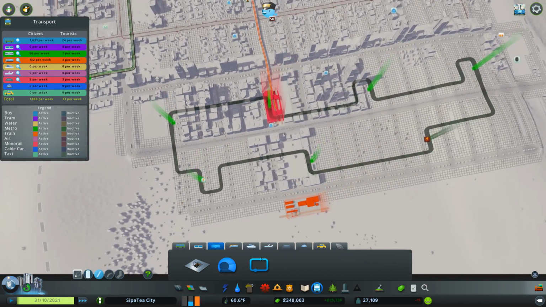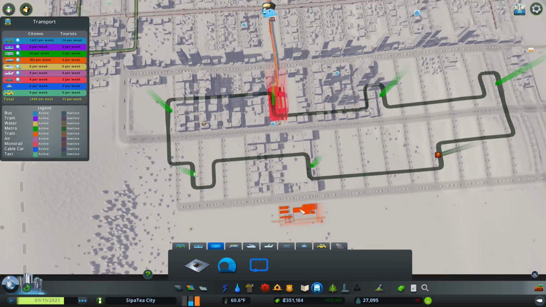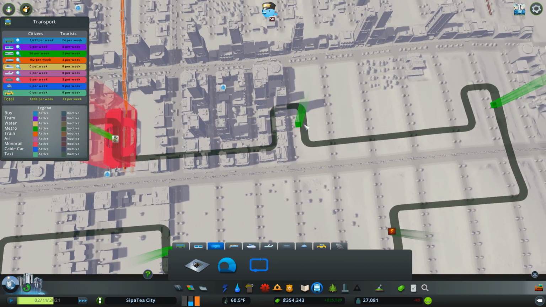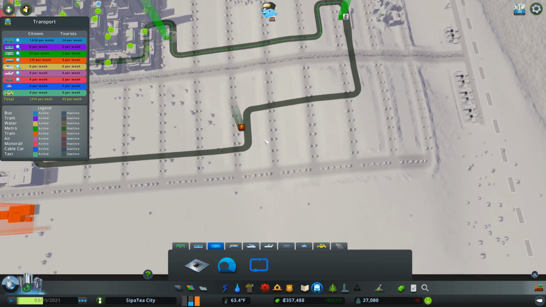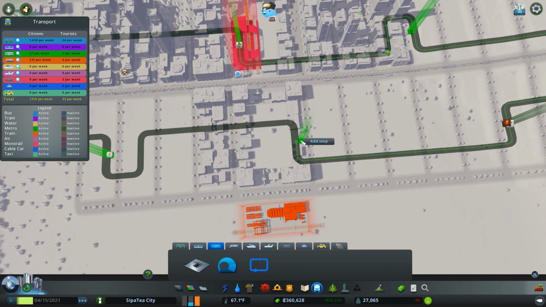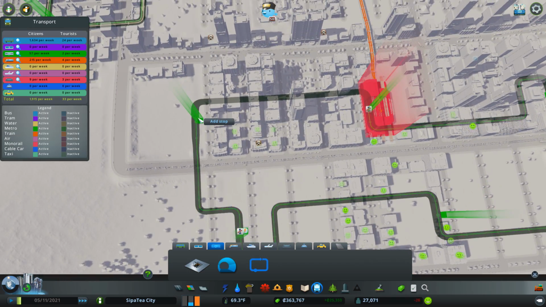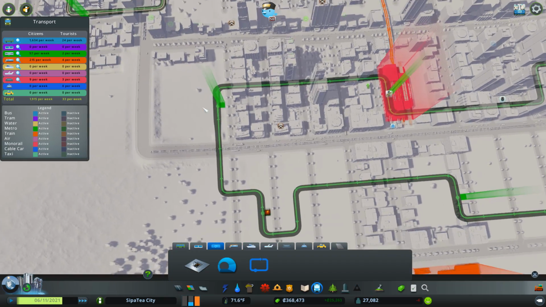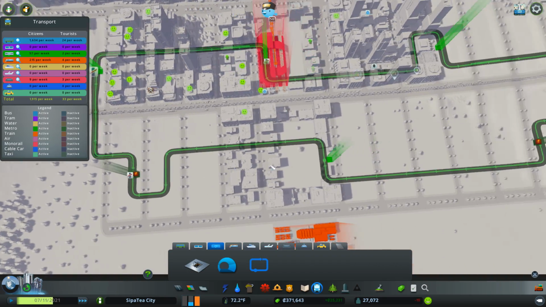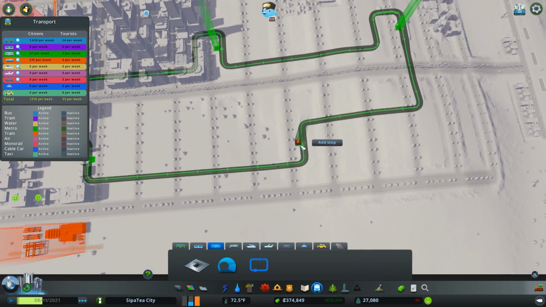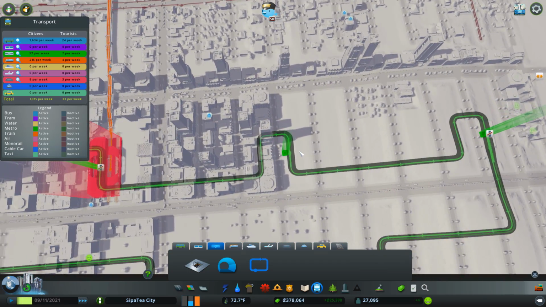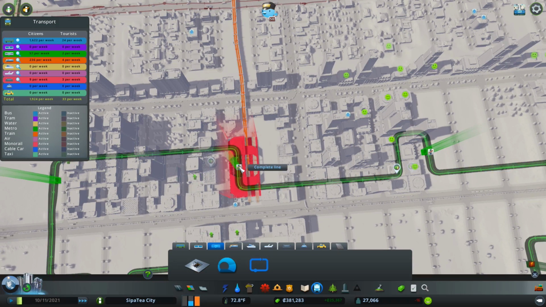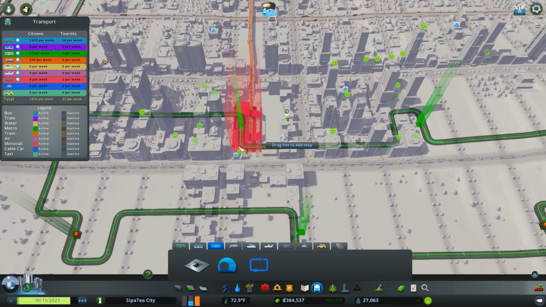There we go. I think that works well. So we've got the loop going round again like we did before. So we can go in one way, out the other way, keep the trains moving. There we go. We'll keep the metro moving. Let's have a new line. We'll have clockwise, anti-clockwise around this area. Out of stop, finish it off. There we go. Good. Let's just slow things down a little bit.